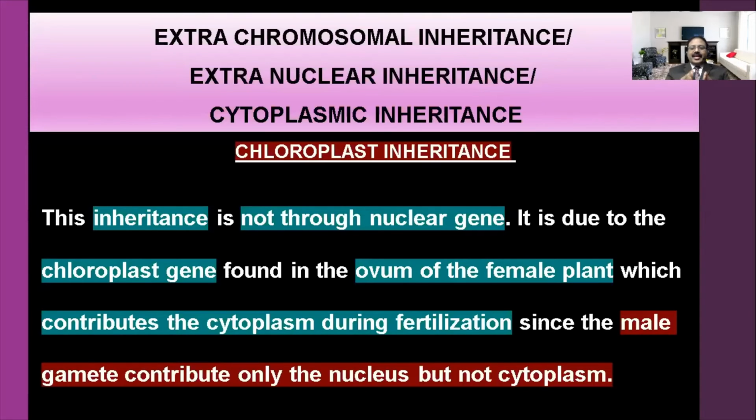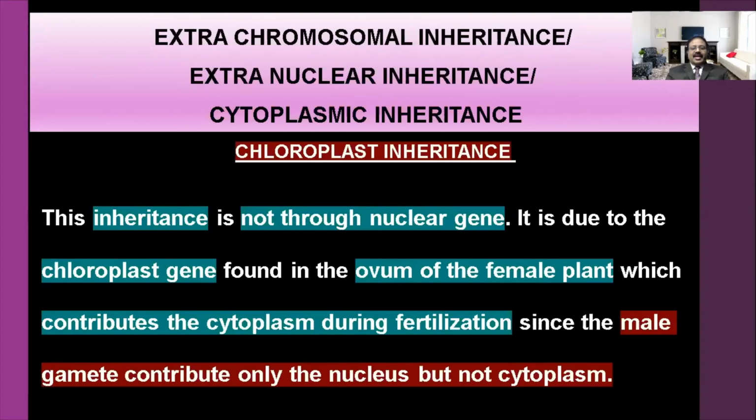So the egg cell contributes two things, nucleus as well as cytoplasm. We already studied this; it is called cytoplasmic inheritance. Do you understand? So the pollen grain contributes only the nucleus, but the egg cell contributes nucleus as well as cytoplasm.